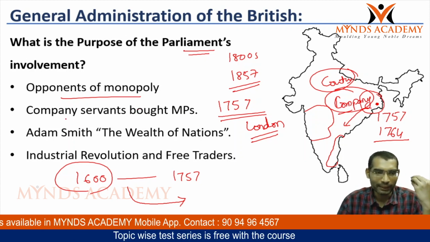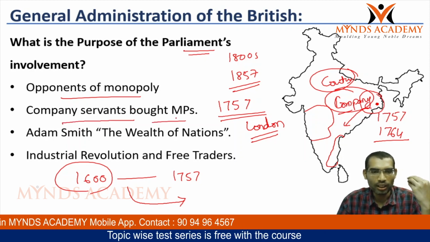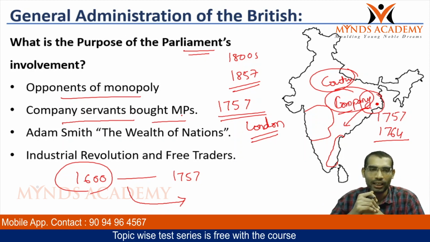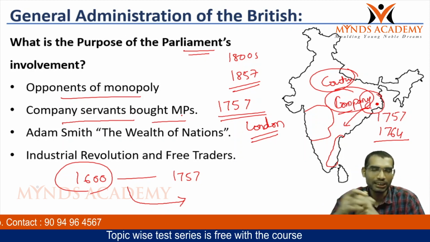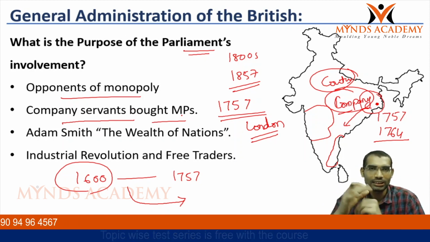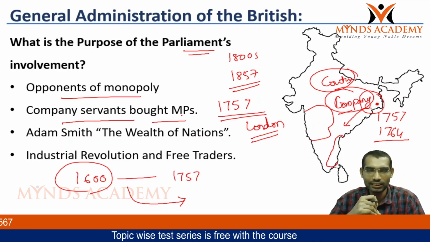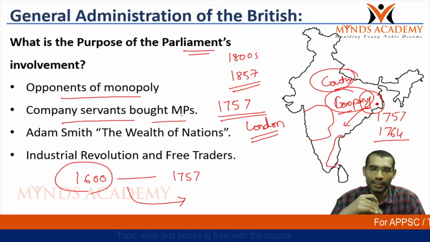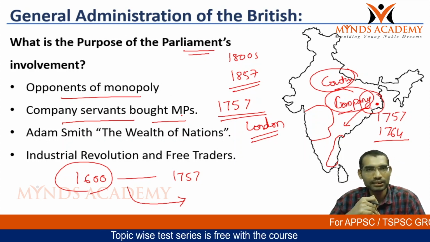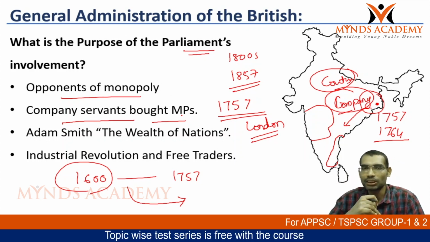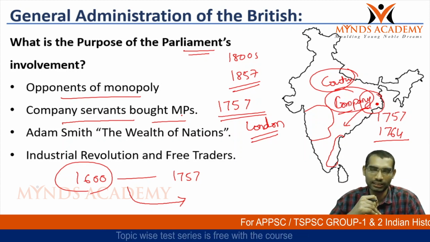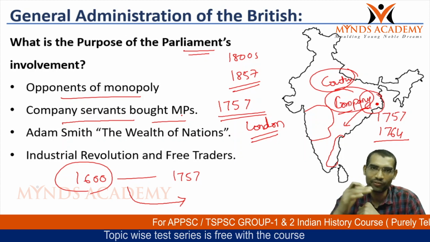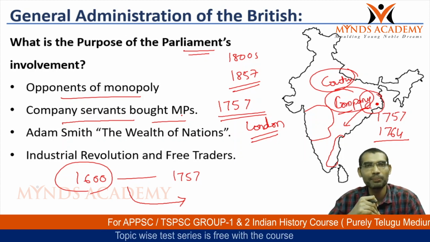And one more aspect is company servants bought MPs in order to gain the British Parliament favors for East India Company. Now East India Company has a lot of wealth in their hands. They used to influence the British parliamentarians and they bribed parliamentary MPs, and these MPs supported East India Company's policies. That means they supported the monopoly of East India Company. They defended very strongly, vigorously in the British Parliament.